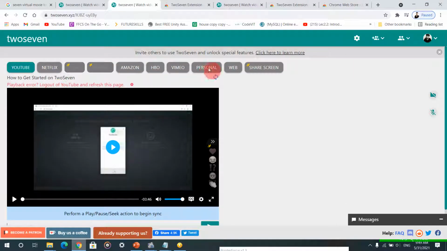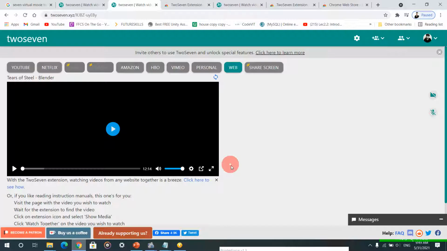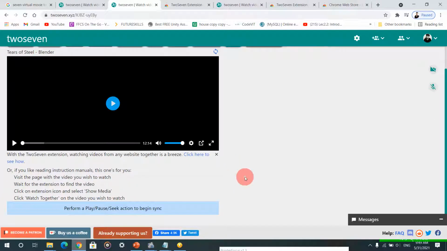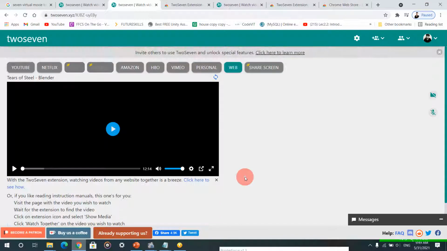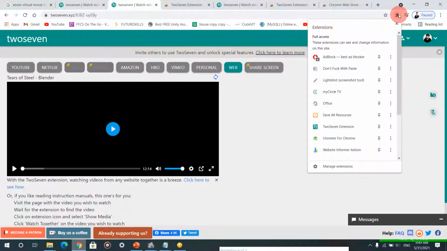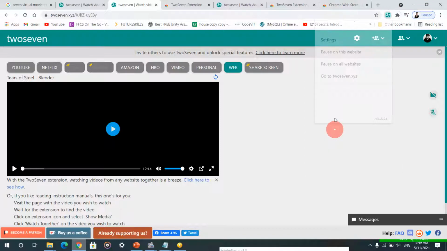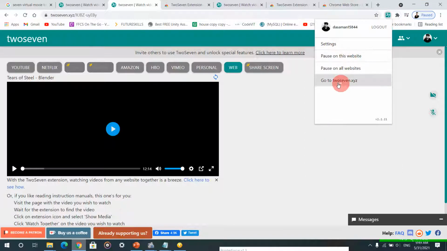And you can see here the web option is there. Many websites provide movies online free of cost. You can just go over there, and there will be an option to watch on the 2.7 extension. You will be getting this. You don't need to do anything.